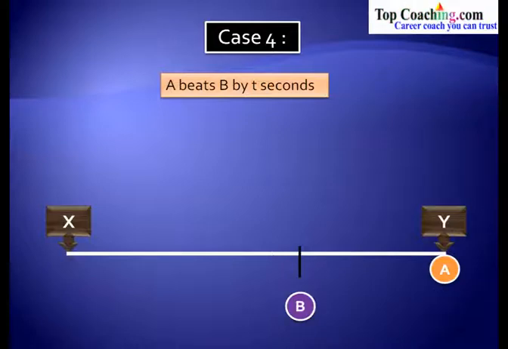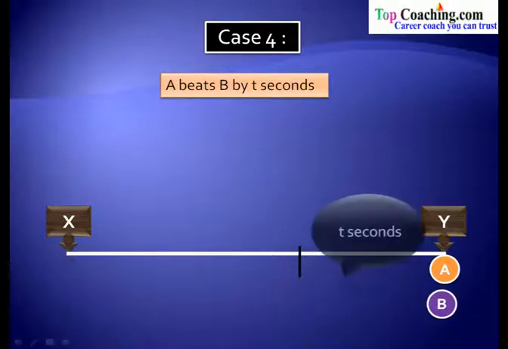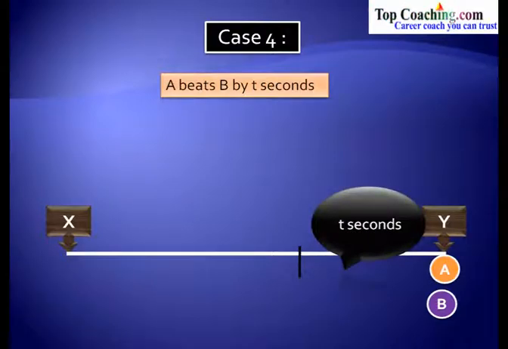Now if we allow B to go from this point to Y, the time taken by B to reach Y is t seconds, and this means that A beats B by t seconds. So if t more seconds were allowed to B, then it would have definitely reached Y. A has beaten B by t seconds, so A is ahead of B by t seconds. So these were some of the important cases regarding races on the straight track.